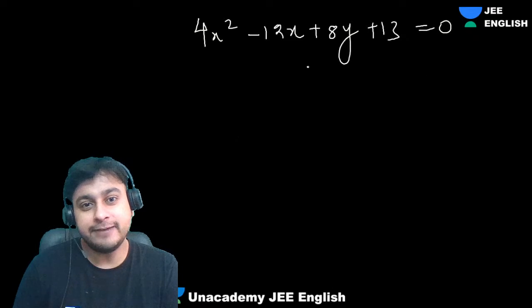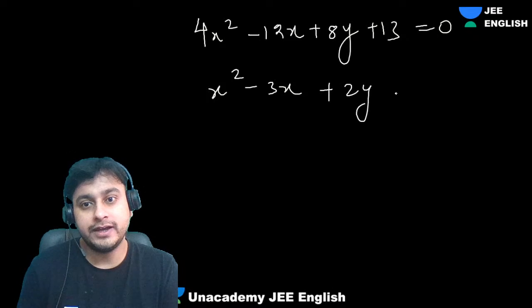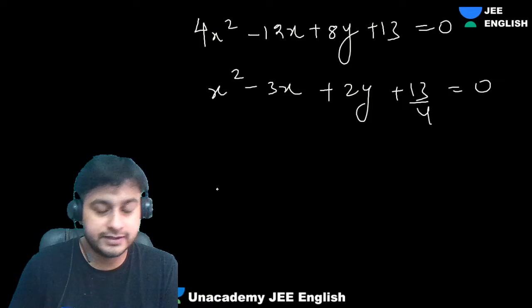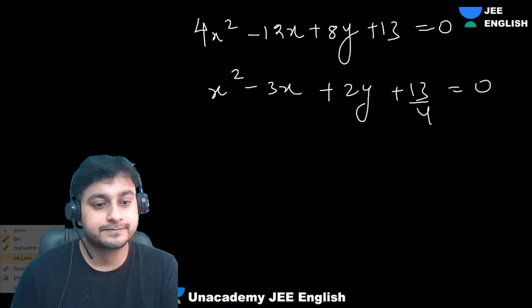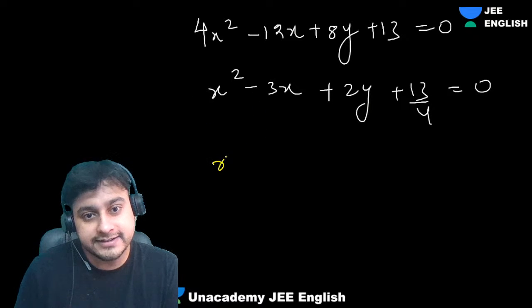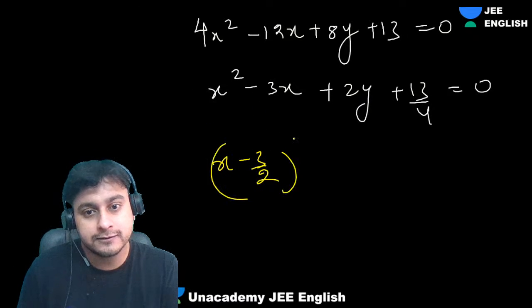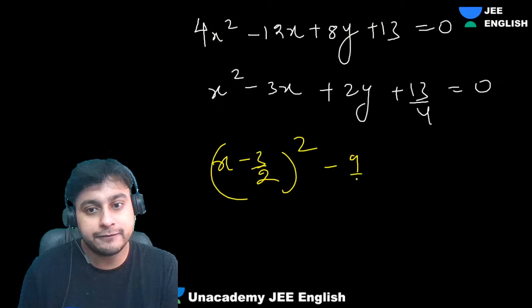If you divide by 4, what are we getting? x square minus 3x plus 2y plus 13 by 4 equals 0. Here, let's see, I'll tell you what mistake you guys make. Can I say this is x minus 3 by 2 the whole square, and you will subtract 9 by 4?